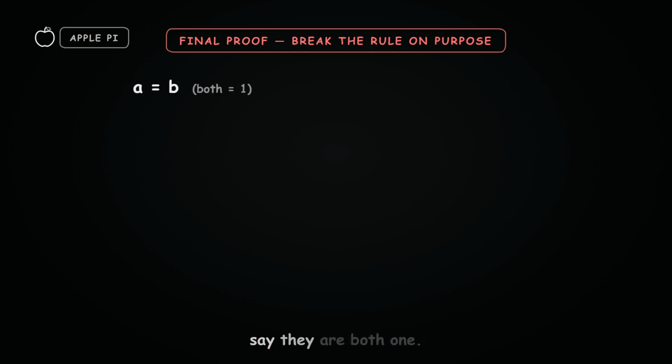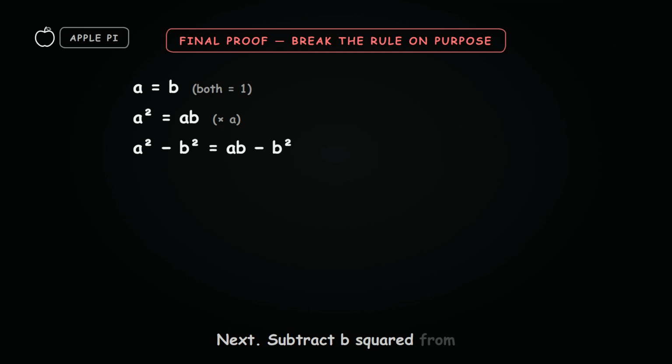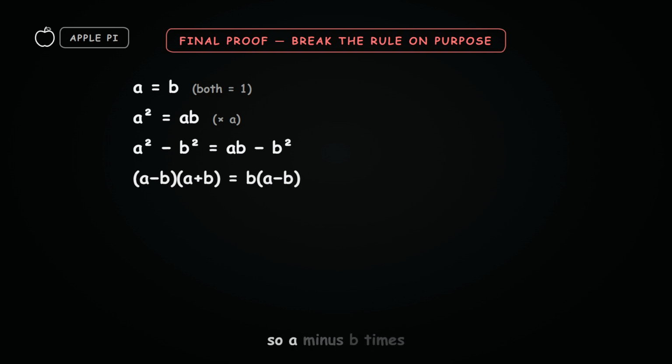a equals b, say they are both 1. Now multiply both sides by a. We get a squared equals ab. Next, subtract b squared from both sides. The left side becomes a difference of squares, so it factors. And on the right, we can pull out a b. So (a minus b)(a plus b) equals b(a minus b).